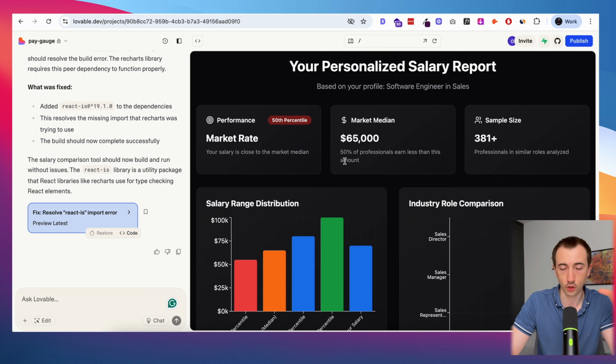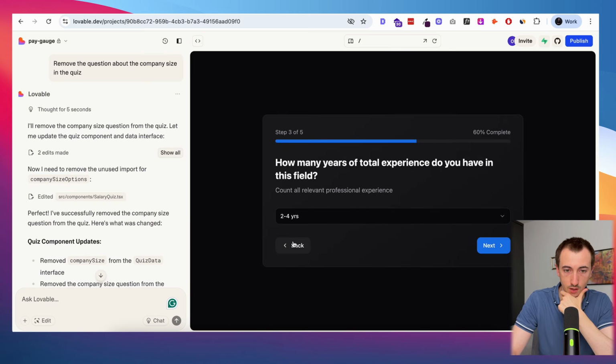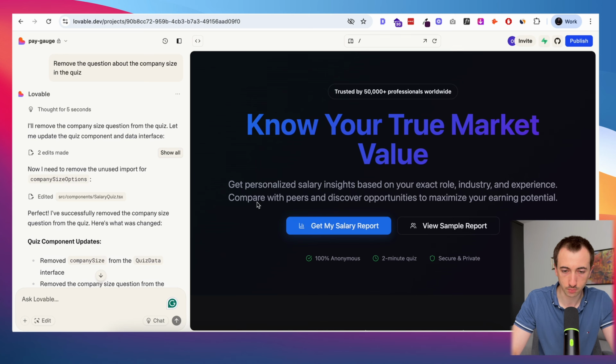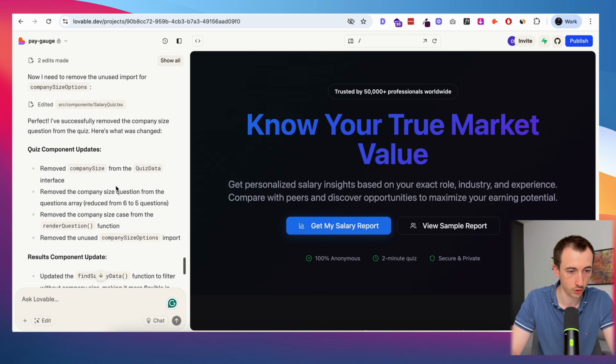We're going to add all of the copy that we created to sort of package all of this, but this is a pretty good start. Okay, perfect. So it's removed the question now. And so by default, it created this whole sort of homepage for it. But again, I want to use my own copy that I've created in ChatGPT. So I'm going to ask to substitute this.